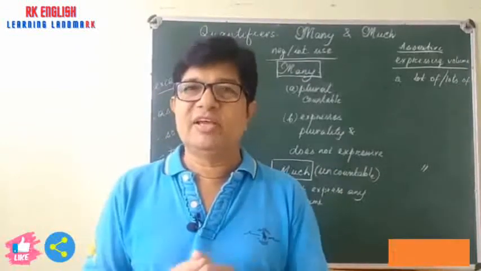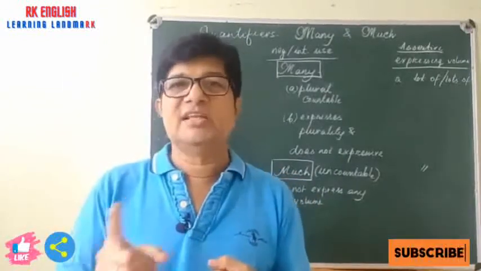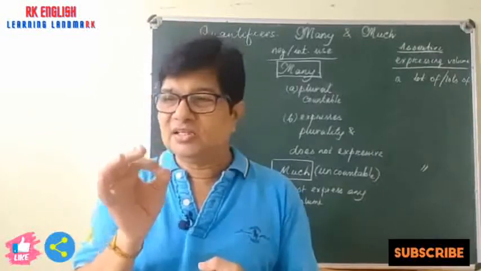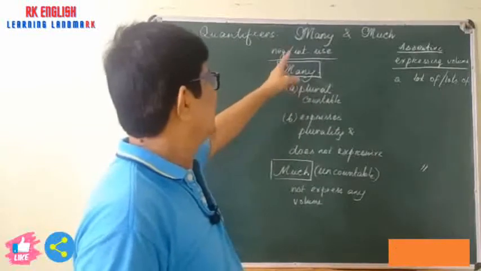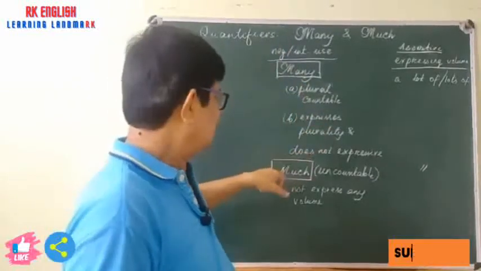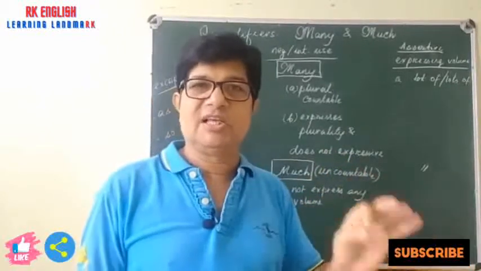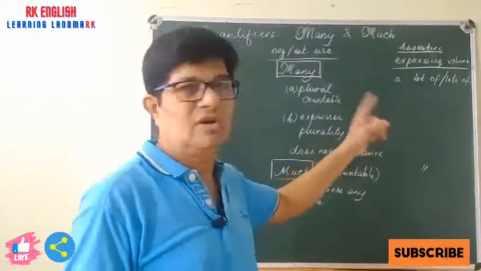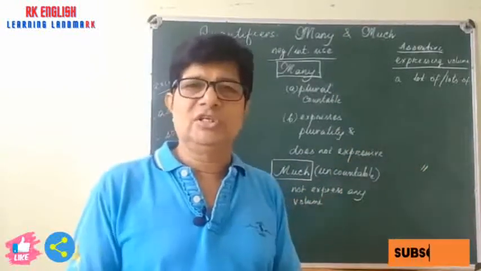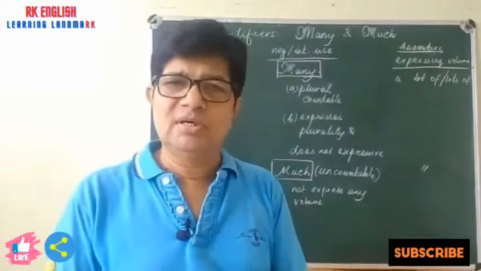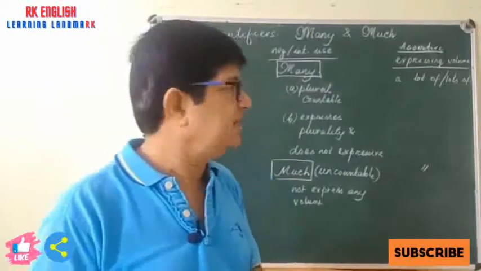So I am briefing it again. Many expresses plurality, much is for uncountables, and the point is that many doesn't express a volume and much also doesn't express a volume. Suppose we want to express a volume, we use a lot of, lots of, a large number of, a great deal of. You see, many refers to a number and much refers to an amount.